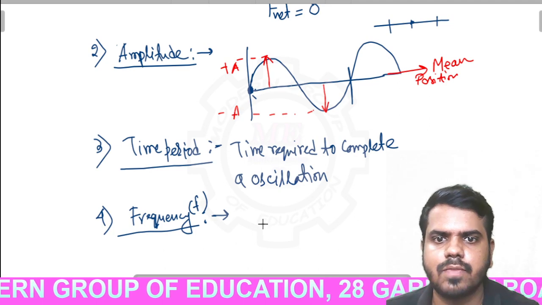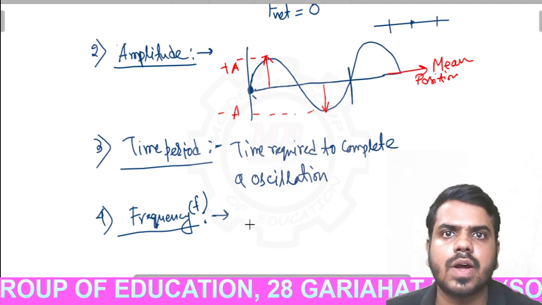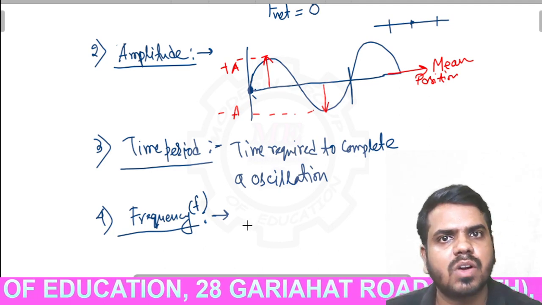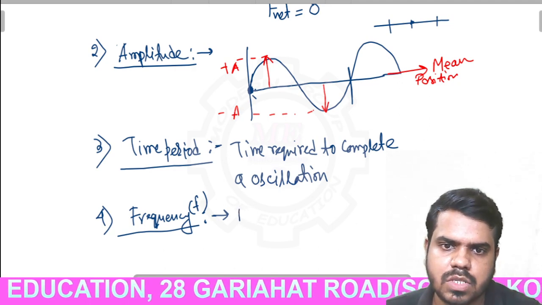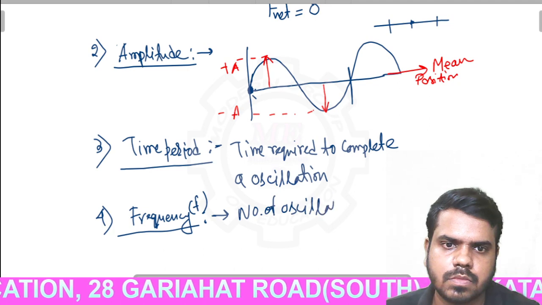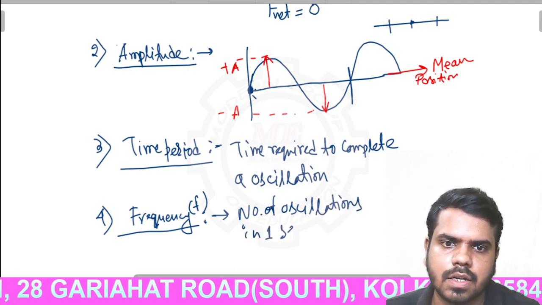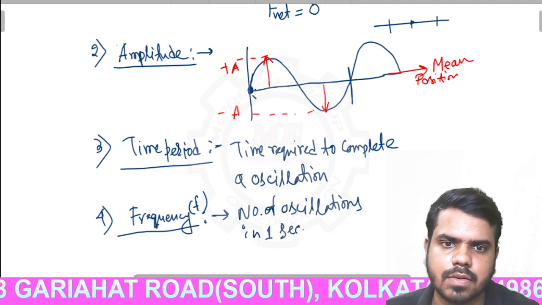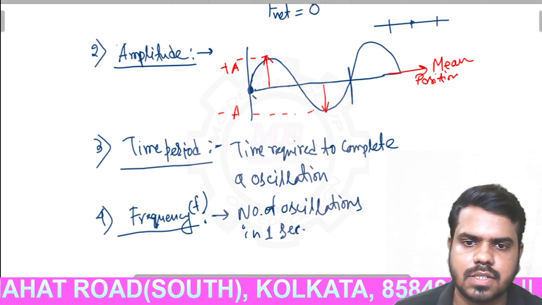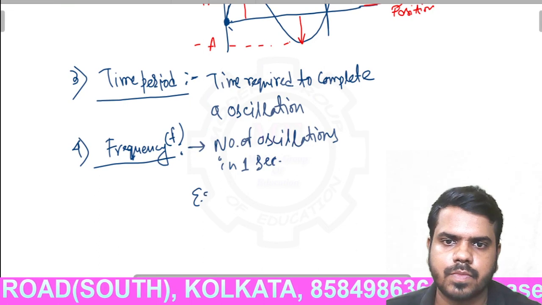Frequency is the number of oscillations in 1 second. Here the time is constant, 1 second. Just like our AC current, the frequency of AC is 50 hertz.